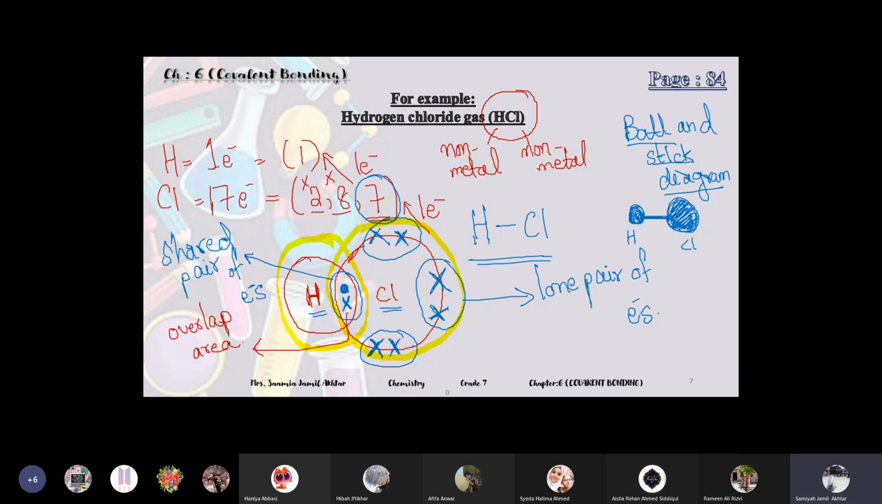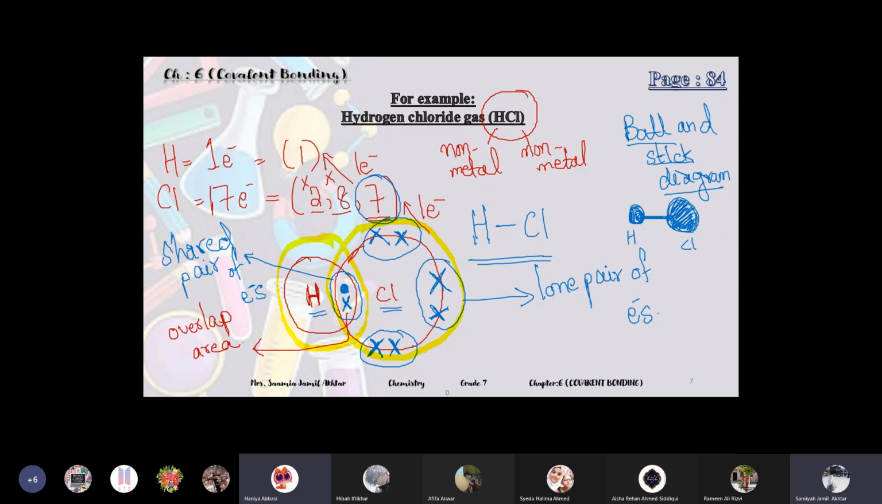If later on you are confused in any question, you can see this recording again, my explanation. Is it clear? Yes. Can you please re-explain the ball and stick diagram? I still didn't understand it.